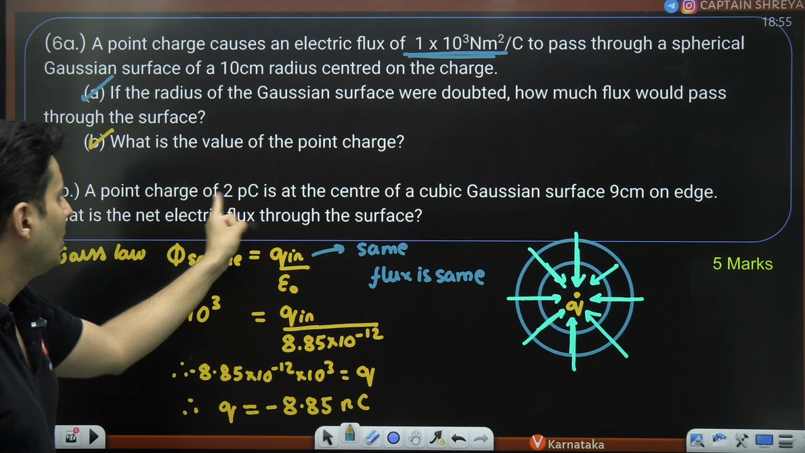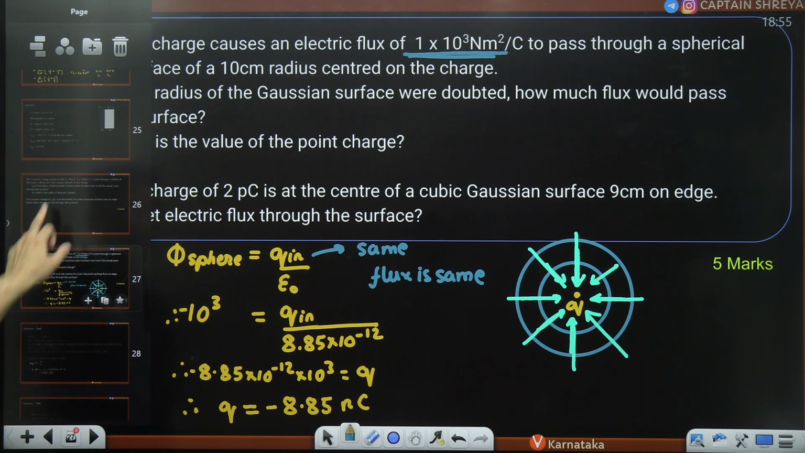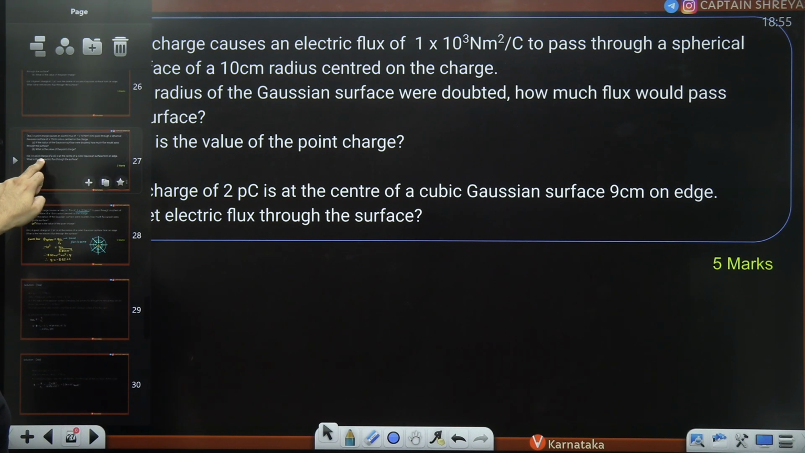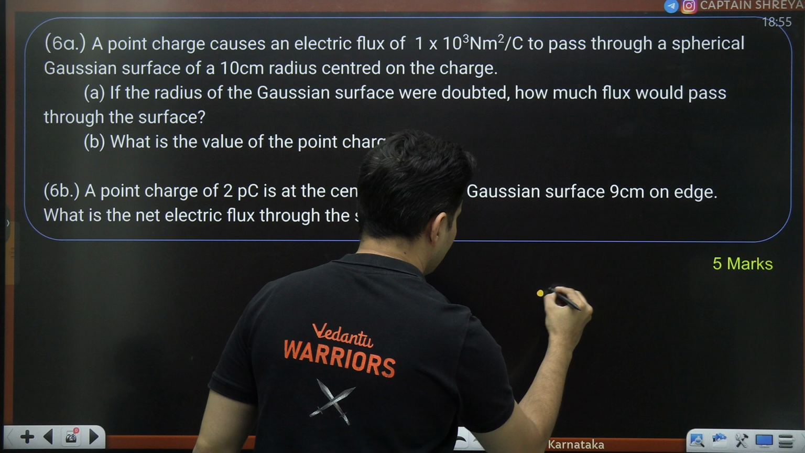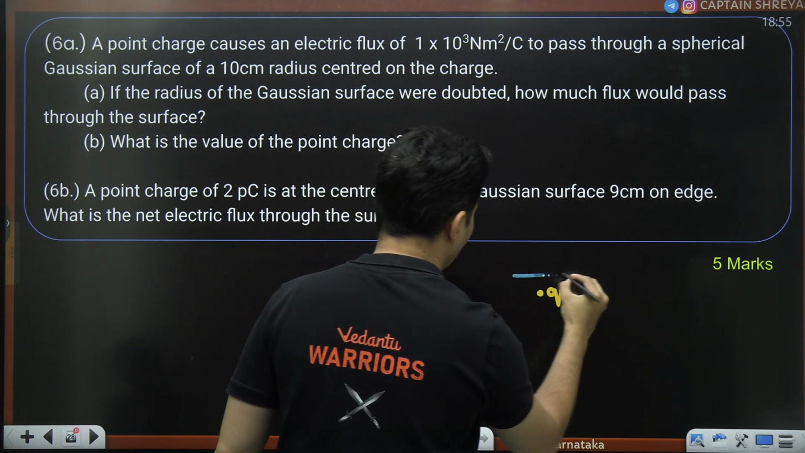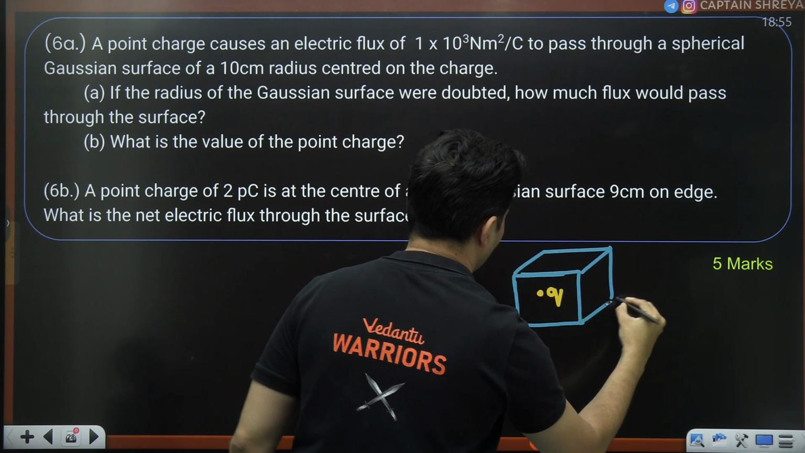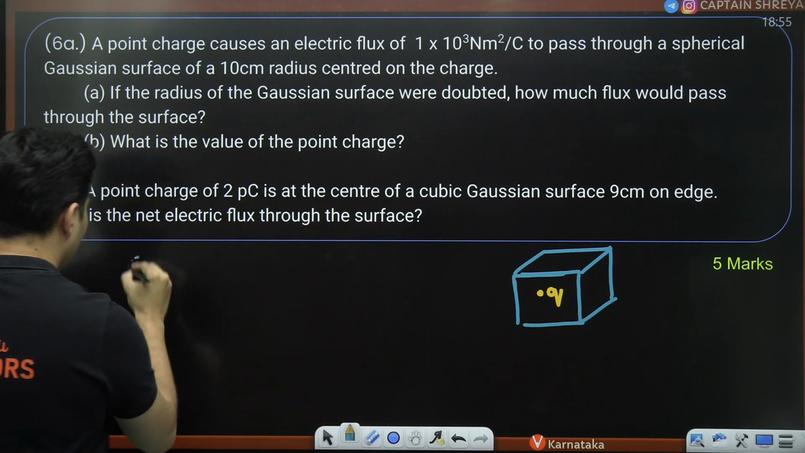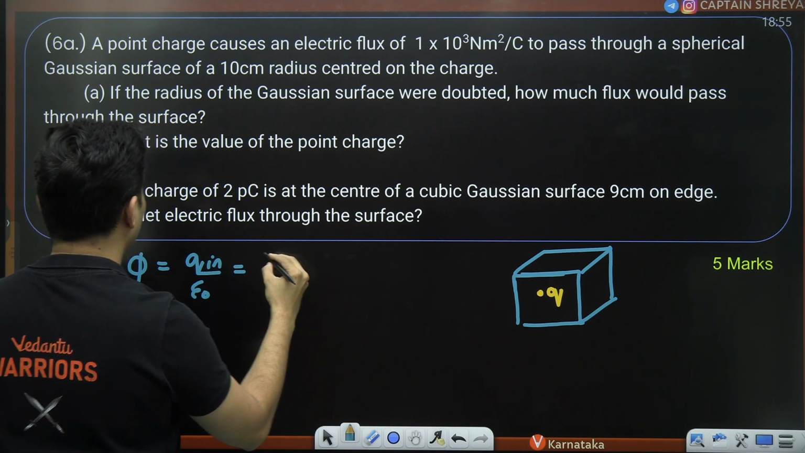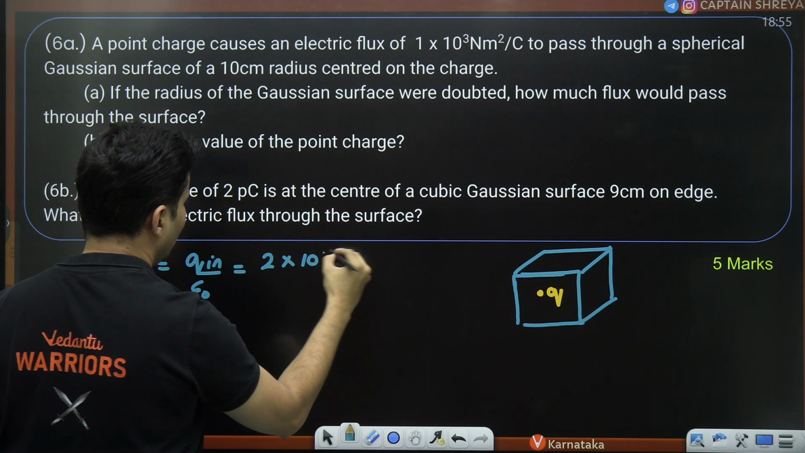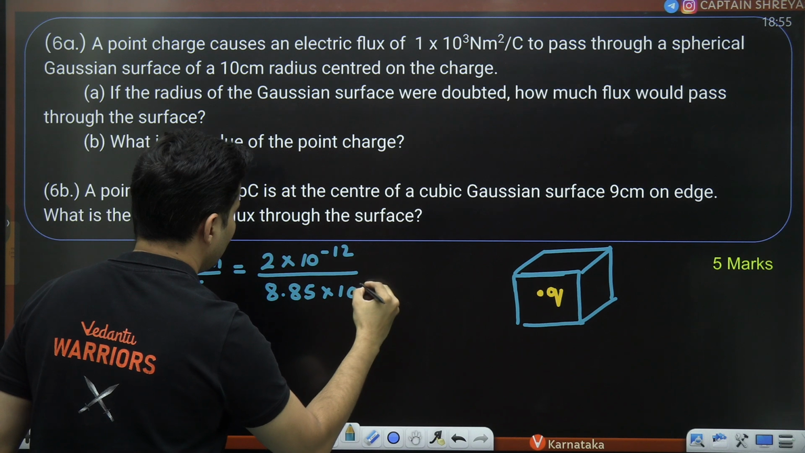If the charge of 2 picocoulomb is at the center of a cubic Gaussian surface, find the electric flux through the surface. All right. So if you have a charge like this and it is at the center of a cubic Gaussian surface, doesn't matter whether it's a cube, pentagon, hexagon, as long as it is closed, the total flux will be charge inside by epsilon naught. Charge inside is 2 pico. Pico is 10 to the power minus 12 by 8.85 times 10 to the power minus 12.